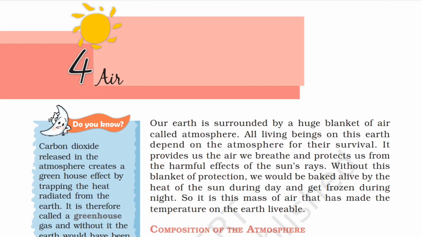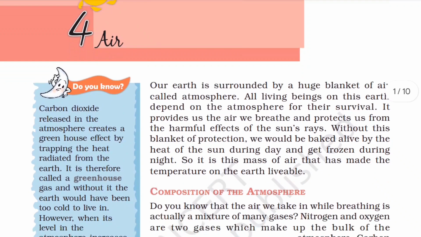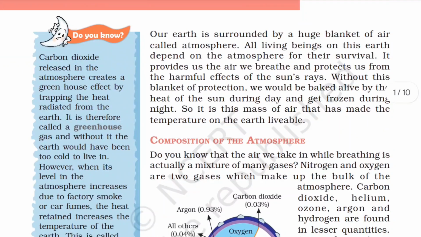Our Earth is surrounded by a huge blanket of air called atmosphere. All living beings on this earth depend on the atmosphere for their survival. It provides us the air we breathe and protects us from the harmful effect of sun rays. Without this blanket of protection, we would be baked alive by the heat of the sun during the day and get frozen during the night. So it is this mass of air that has made the temperature on the earth livable.